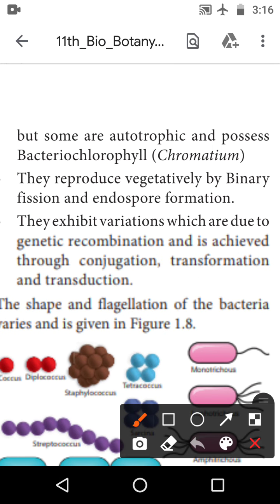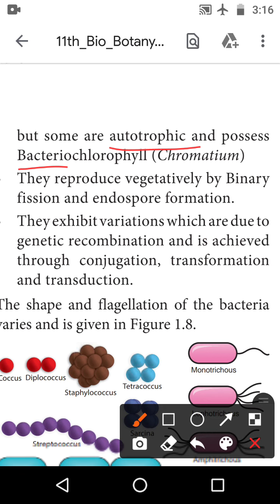But some are autotrophic and possess bacteriochlorophyll. Most of them are heterotrophic, and only a few are autotrophic, they have said. Autotrophic means self-feeding and it has bacteriochlorophyll. Example is Chromatium. Okay.